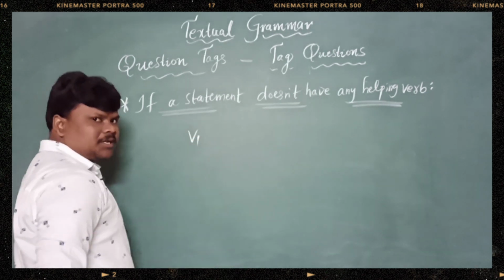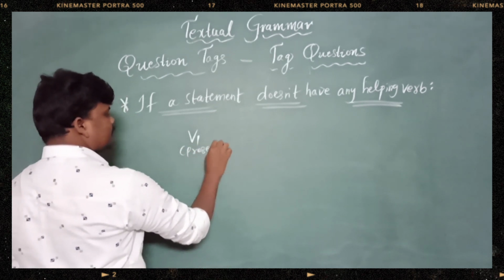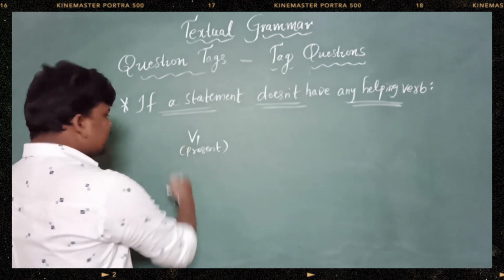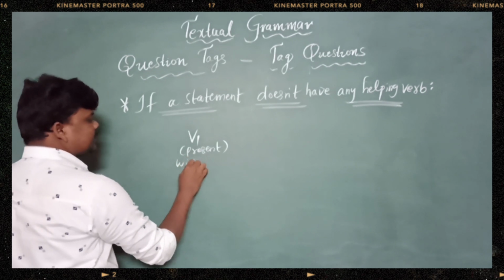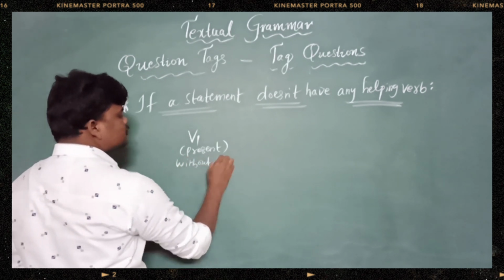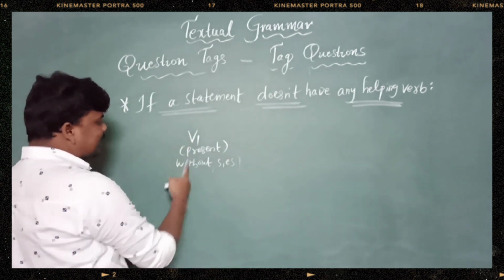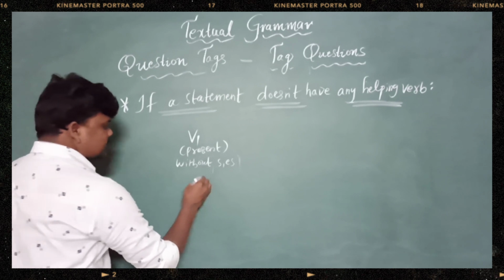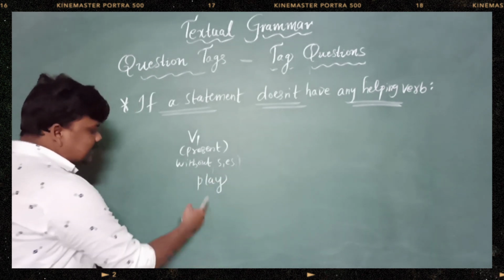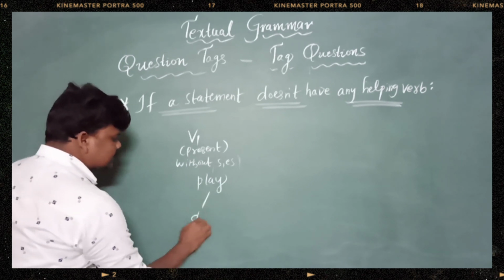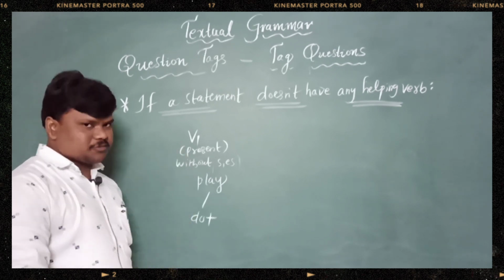If V1, I mean verb 1, this is present verb. If verb 1 came without S or ES, for example, if there is a play, in this play, do is hiding like a devil, like a ghost, like I already explained last time, okay?